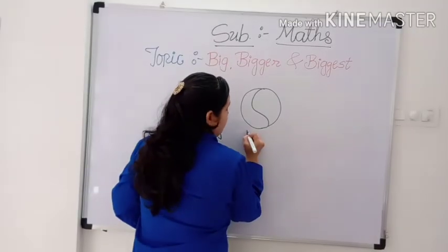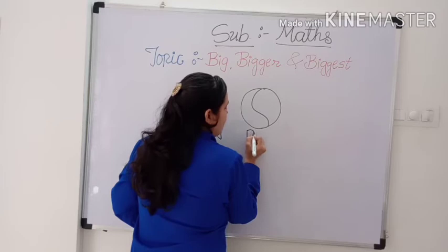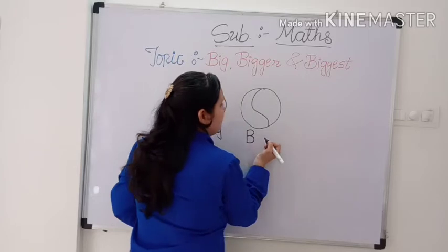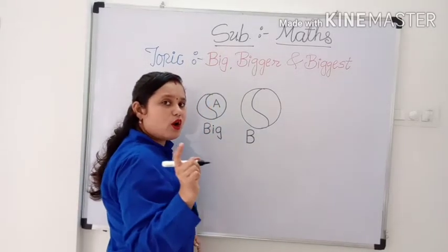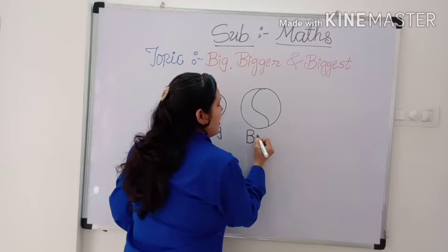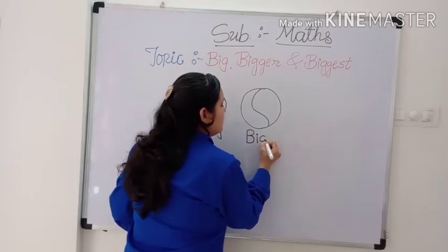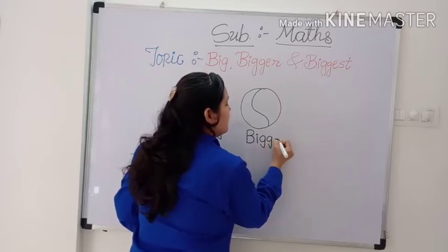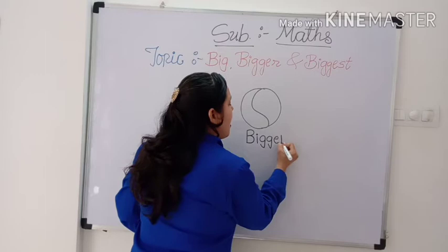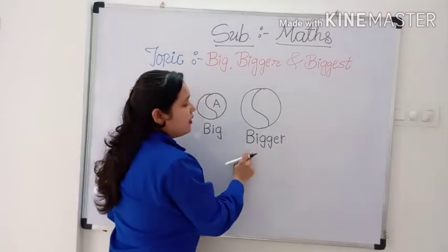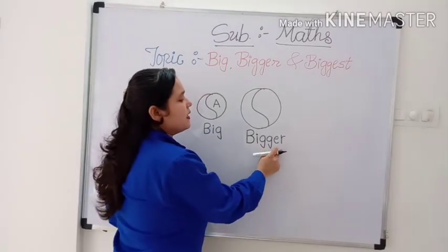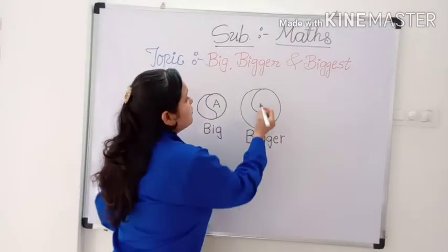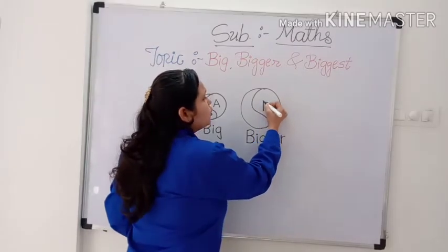So, I will call it bigger ball. And what is the spelling of bigger? Do you know? B-I-G-G-E-R. Bigger.